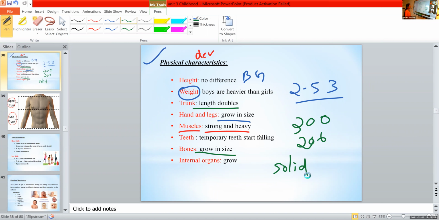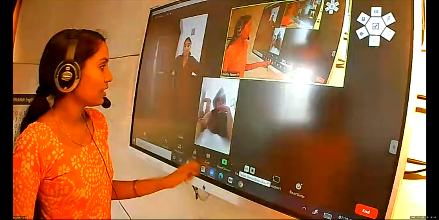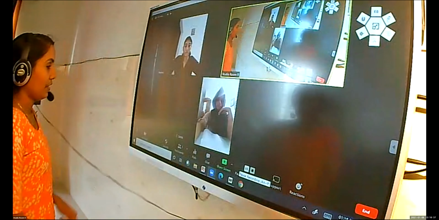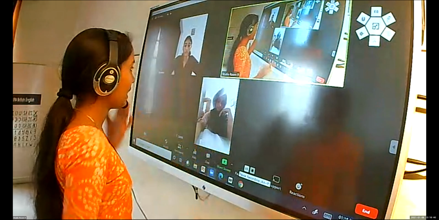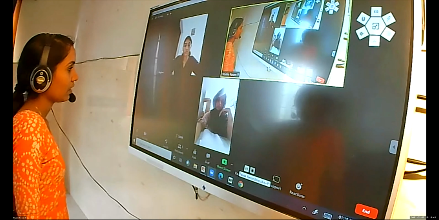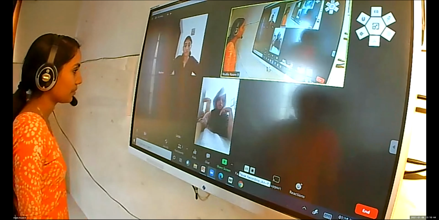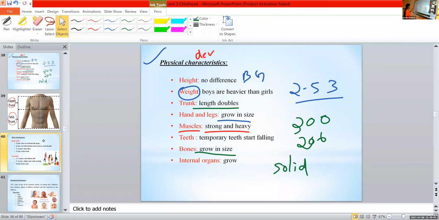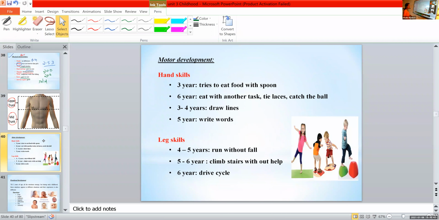Okay, all this comes under our physical development. What is the next area of development, Sana? First is physical development. Related to the physical development, what is the next one? The GMS and what is it? Motor development. Very good. So let's move on to the next milestones, that is motor development. These are the motor developmental milestones.